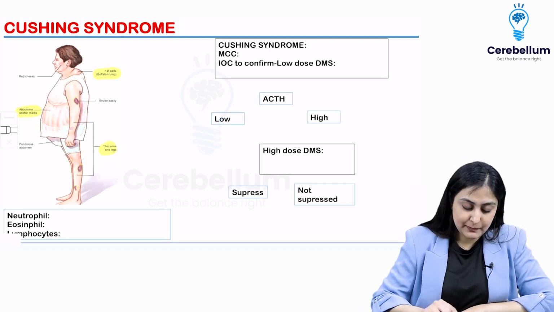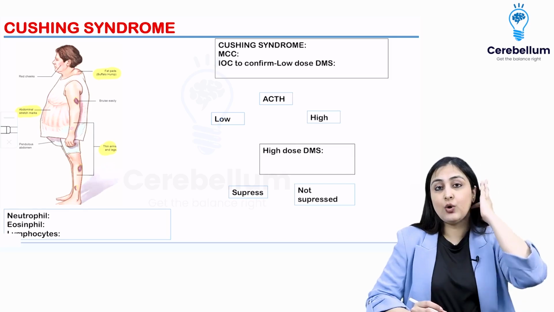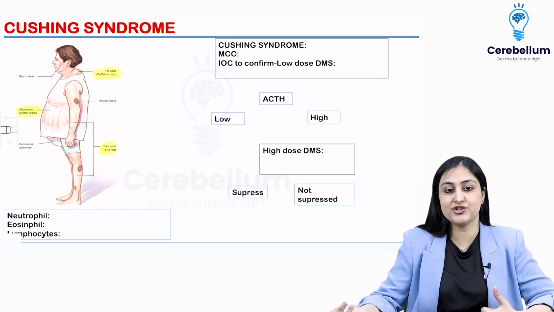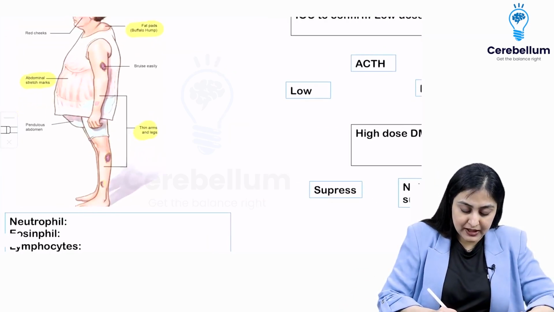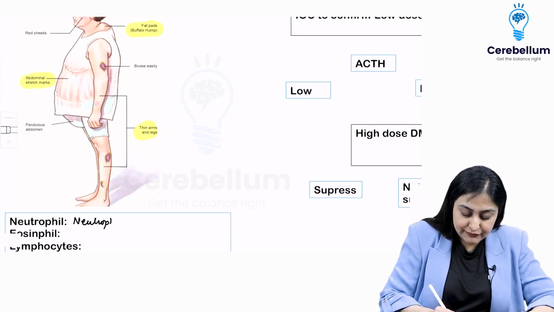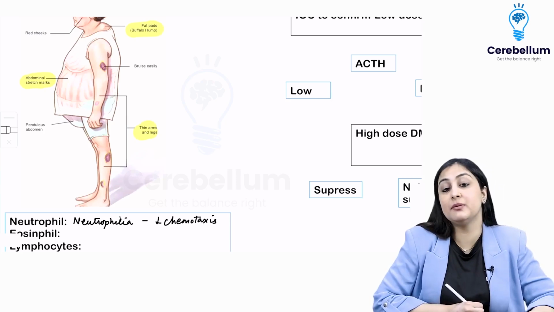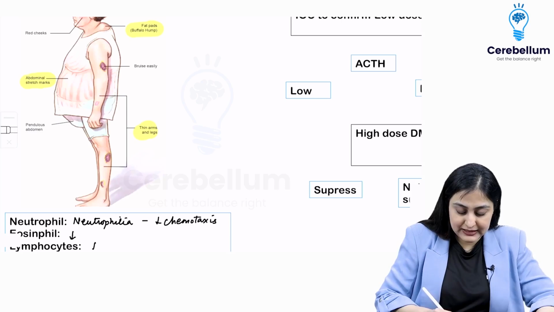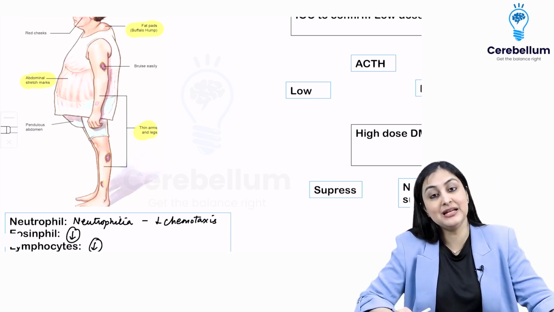And what is very important is what it does to the different inflammatory cells. Alright, you know that cortisol leads to a secondary immunosuppression, right? There is higher risk of infection. Overall in the blood, if you measure neutrophils, the count increases. There is neutrophilia, but that is because there is reduced chemotaxis. It's not really going where it needs to, it just remains in the blood. So effectively there is immunosuppression which results, whereas eosinophils and lymphocytes undergo reduction. This is very important, okay, which I feel can be tested.